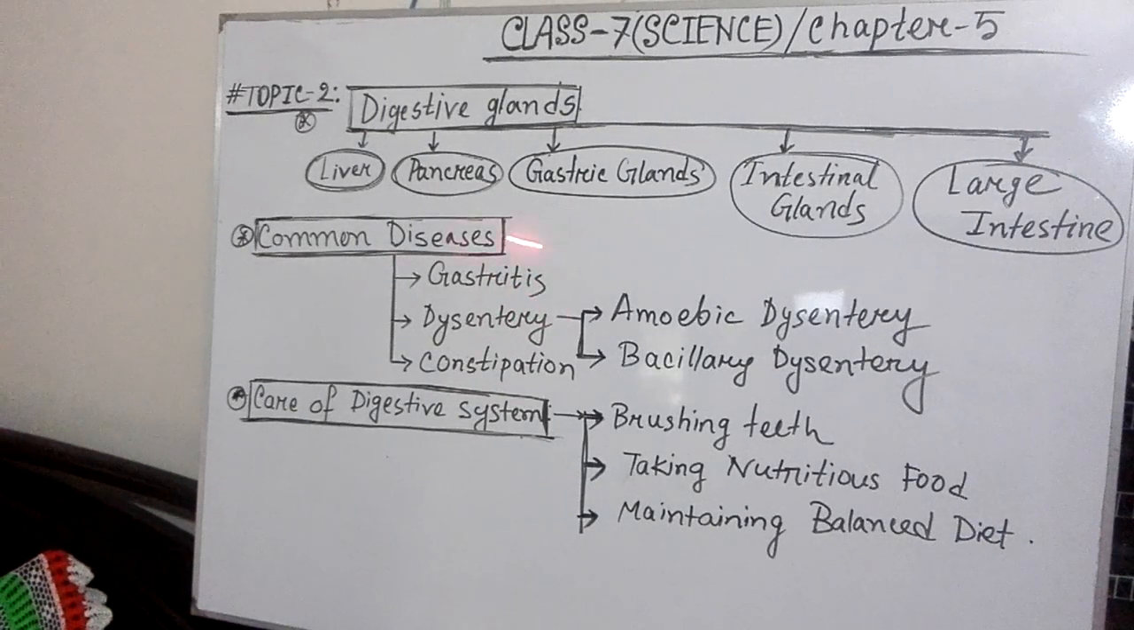So gastritis is a common disease. Most of us suffer from gastritis because of taking too much junk food, and sometimes, to reduce the pain of gastritis, we take a suspension like antacid. The next common disease is dysentery.